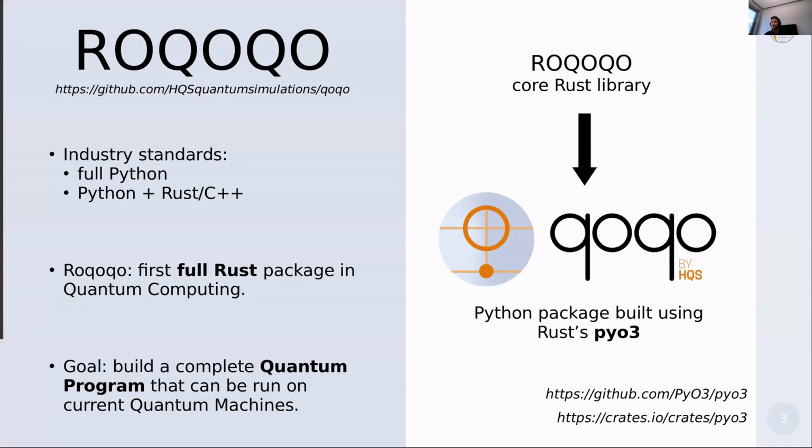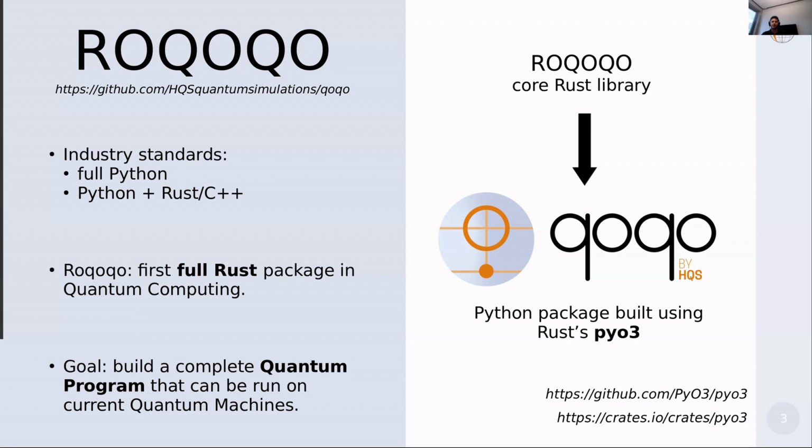The main package that we built that we use to achieve this is called Roqoqo. Currently, in quantum computing, the standard is either to rely on full Python packages or on Python packages with some core utils written in Rust or C++ for performance reasons. To the best of our knowledge, Roqoqo is the first full Rust package in quantum computing, but we have also built a Python interface called Coco using PyO3, mainly for ease of use from the user's perspective, but also to let them have access to the Python ecosystem.